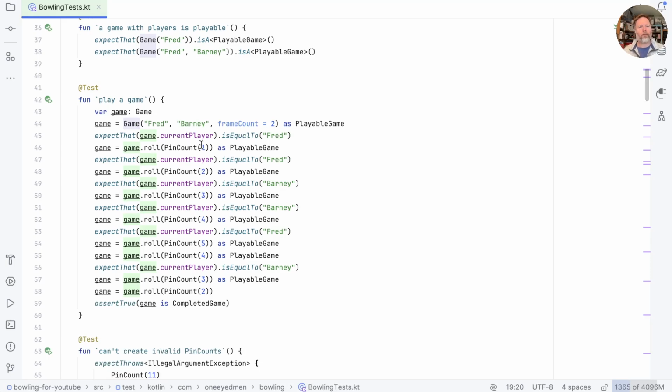But we have to devise these examples by hand, so here we're only testing that we can play a game with Fred and Barney and a frame count of 2. We don't know that our code would work with Wilma and Betty. Property-based testing will generate examples for us, so let's see how far we can get.